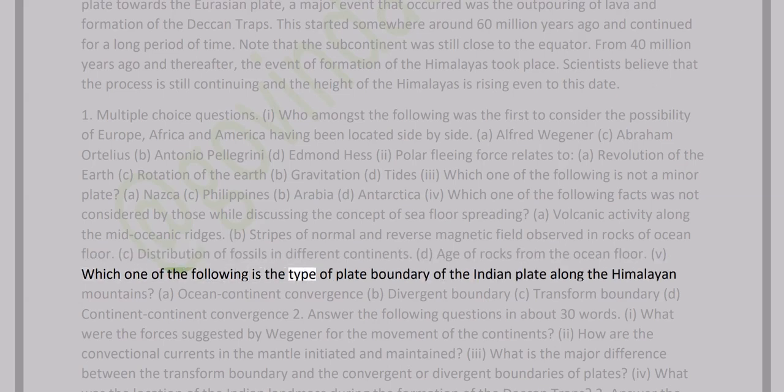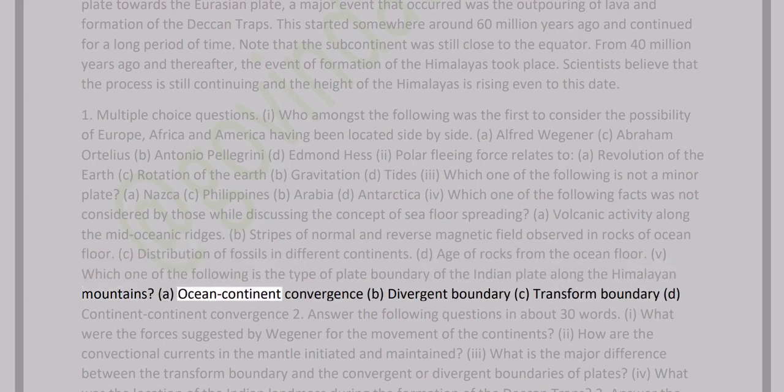5. Which one of the following is the type of plate boundary of the Indian plate along the Himalayan mountains? A. Ocean-continent convergence. B. Divergent boundary. C. Transform boundary. D. Continent-continent convergence.